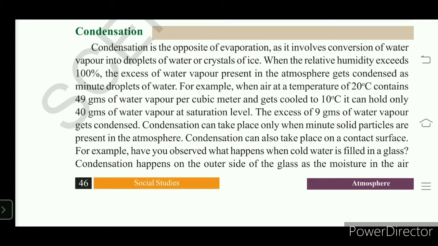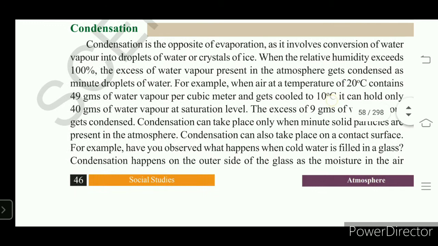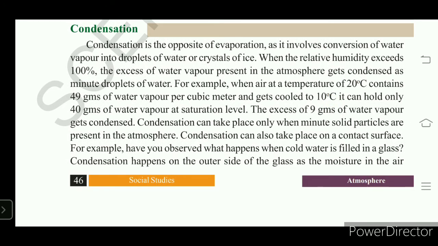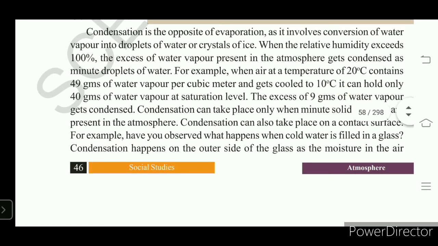and that is what we call condensation. Condensation also takes place on a contact surface. Have you observed, when taking a Thums Up bottle from the fridge and keeping it on a table, what do you observe? We observe that some water droplets appear on the outside of the bottle, right? How does it happen? Because the bottle is very cold.